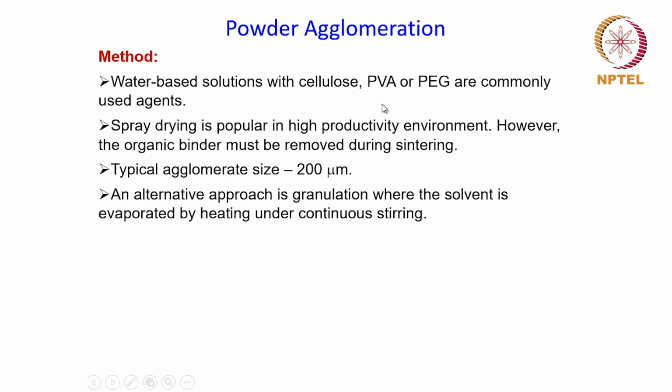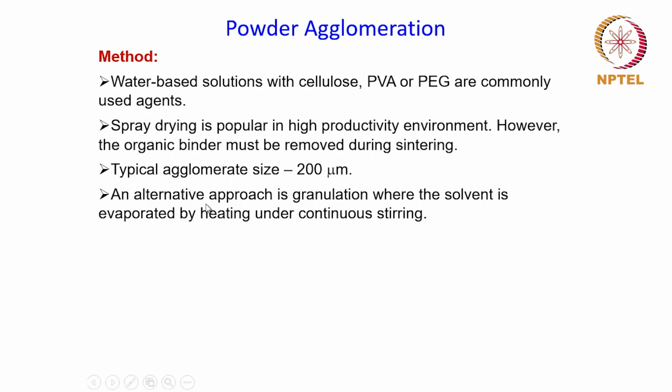If it is not, then the evaporation of these binders will lead to gas evolution, and that in turn will lead to porosity in the sintered compact, and it will hamper the density of the product. The typical agglomerate size that you obtain by this spray drying process is around 200 micrometers.